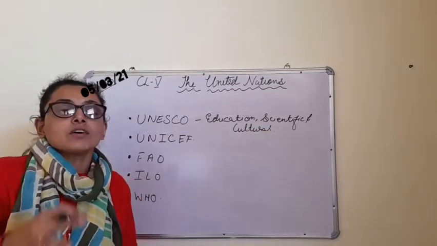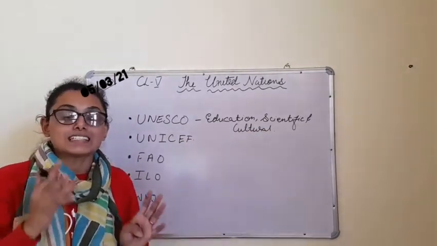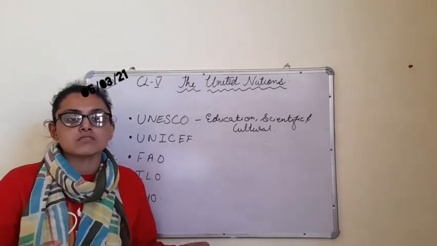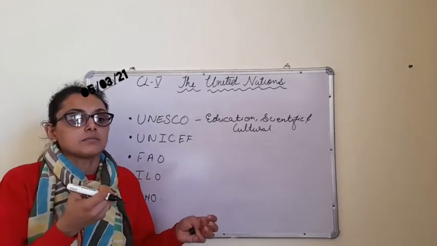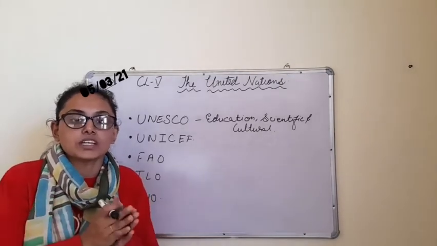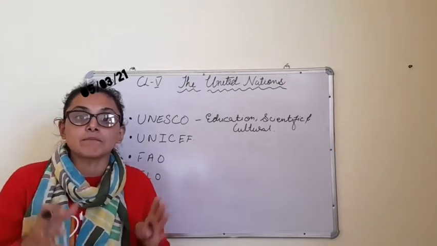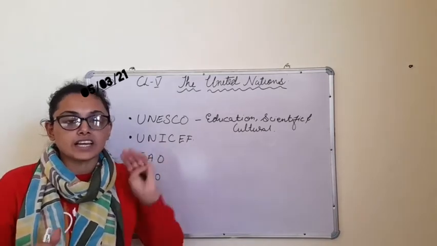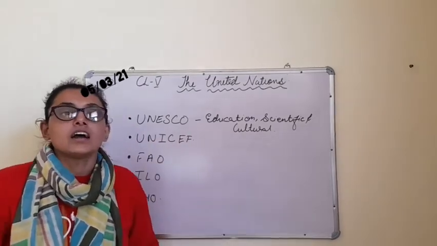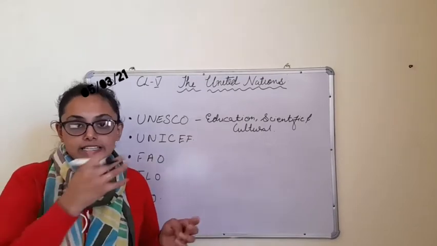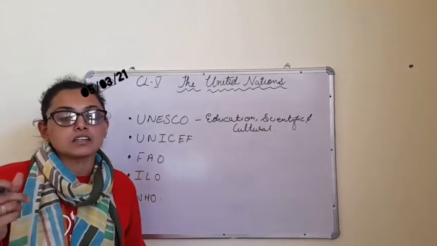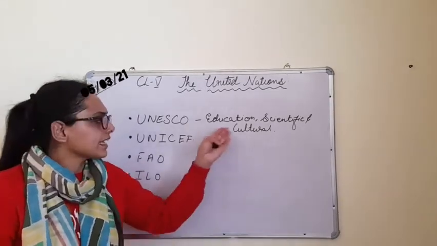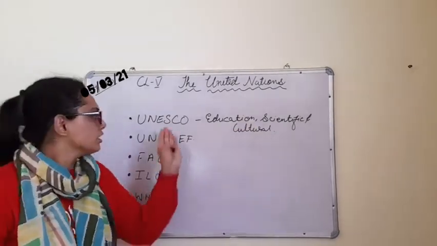Whether the education work is going on properly or not; the scientific part, meaning the research and all the inventions, which is a very major part; and the cultural part, whether all the heritage sites are being properly conserved and preserved or not. There should be no harm done to the heritage sites. These are the works done by UNESCO.